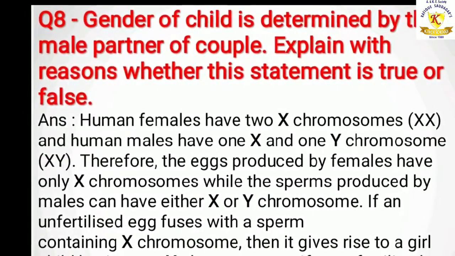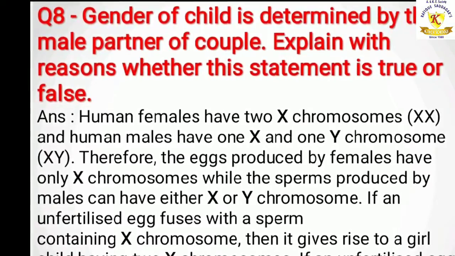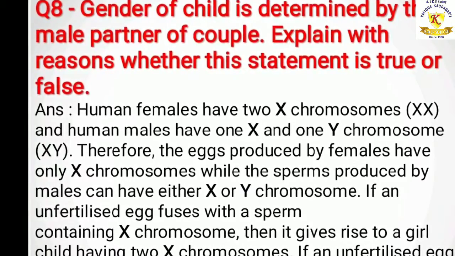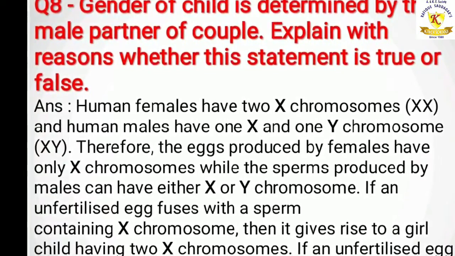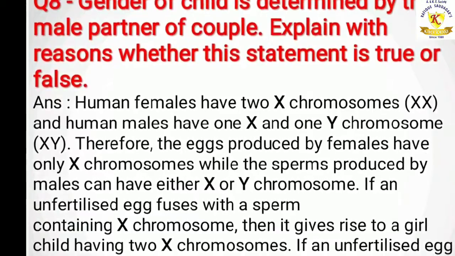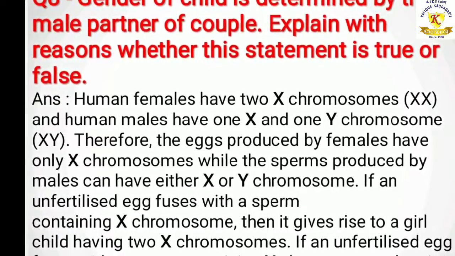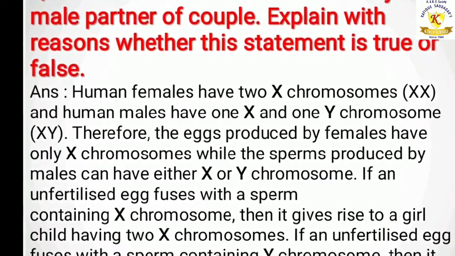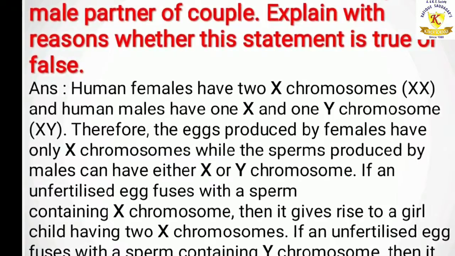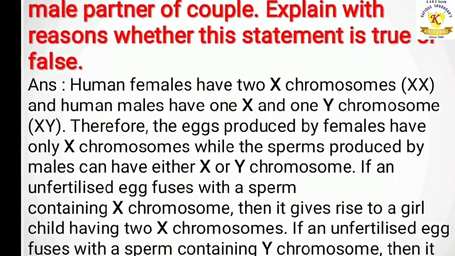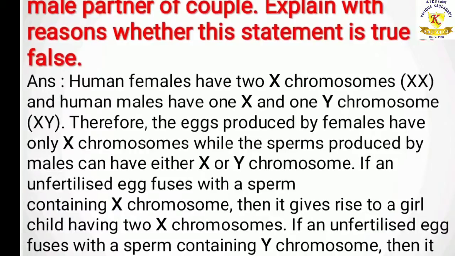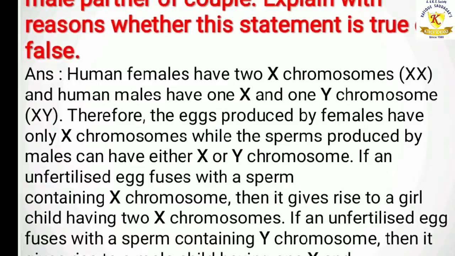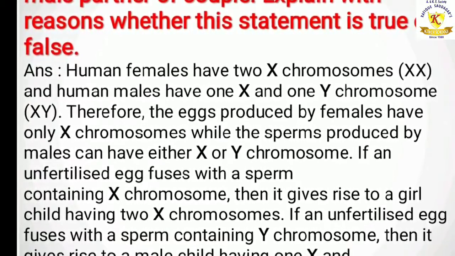The next we have question number 8. Gender of child is determined by the male partner of the couple. Explain with reason whether this statement is true or false. Answer. Human females have 2 chromosomes, that is X and X, and human males have one X and one Y chromosome, that is XY. Therefore, the eggs produced by females have only the X chromosome, while the sperm produced by males have either X or Y chromosome.